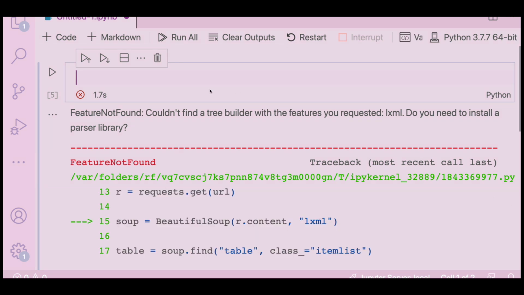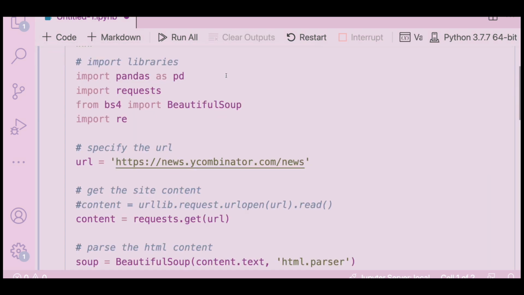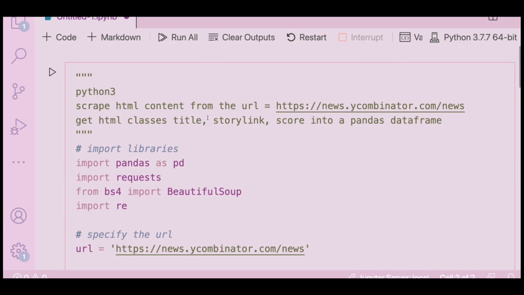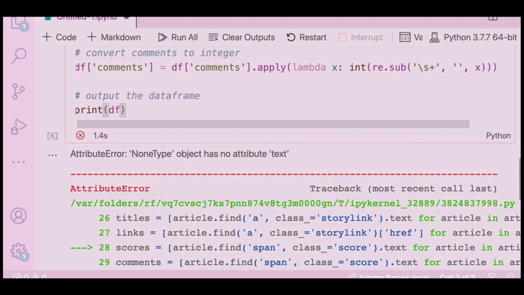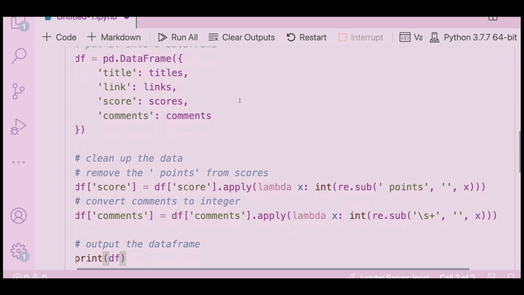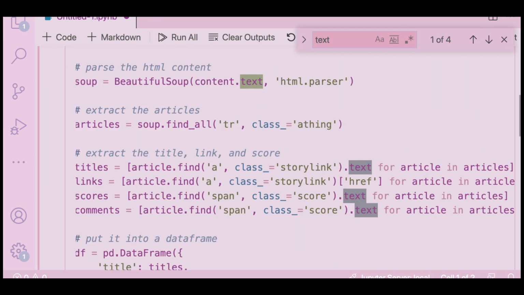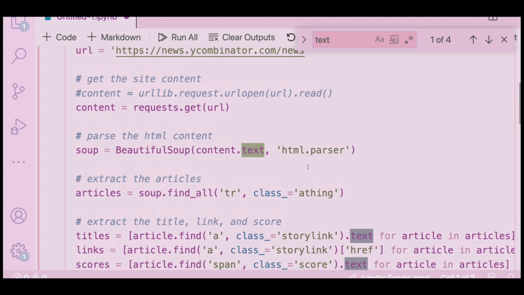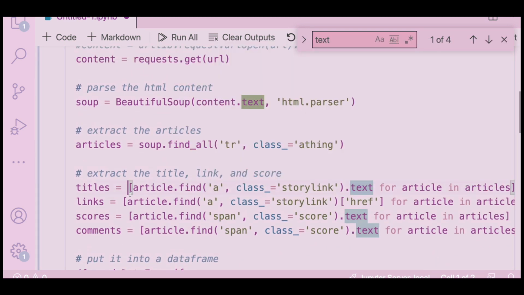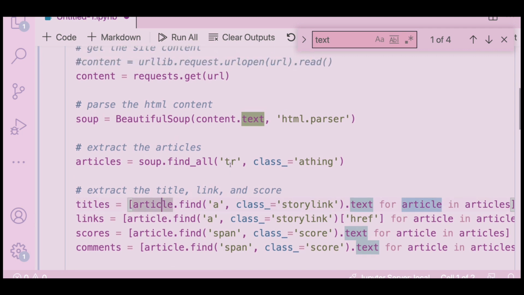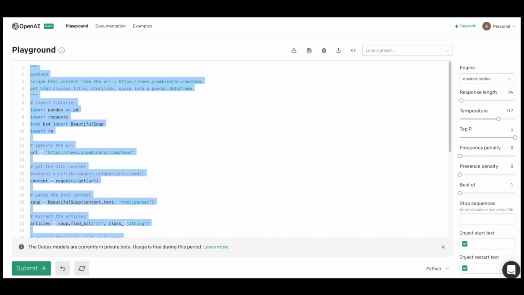I've got a lot of content here. Let me clear all the outputs, go here to my first cell, just run it. It has thrown some errors. So it says NoneType does not have attribute text. Wherever you're looking at text. Okay, so we are looking at text here. So yes, articles. I think again the problem is it's trying to look for the tag tr, which